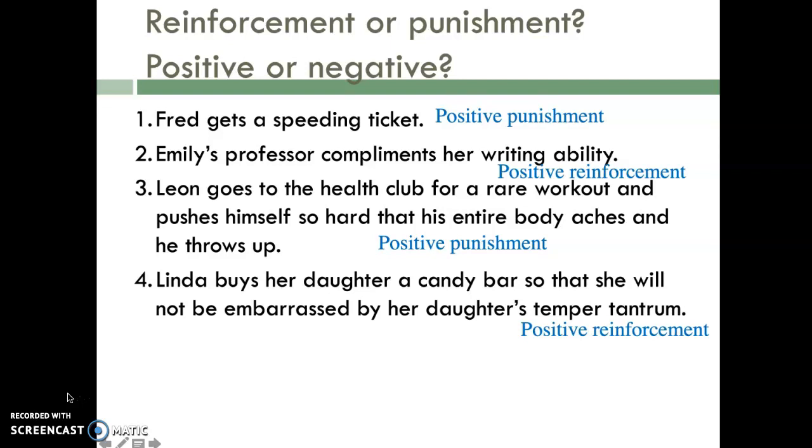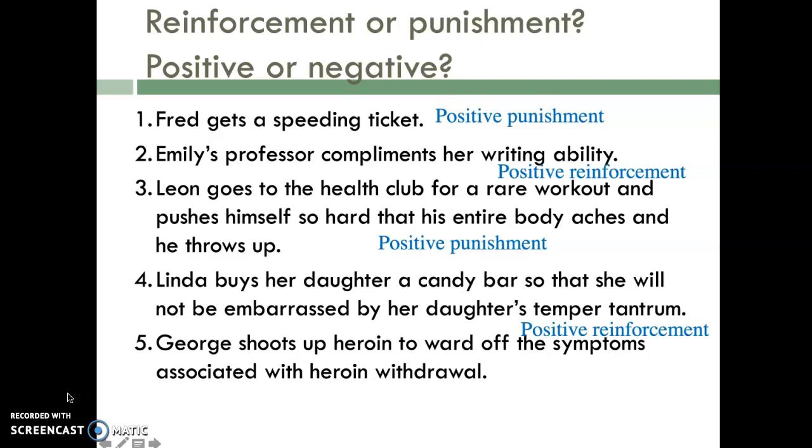But when looking at these on your quiz, don't try to overthink the situation. Just read it for face value. And so if you look at this, it's like the addition of a candy bar for her daughter's temper tantrum. And so try not to overthink it and just look at the scenario for what it says on its face.